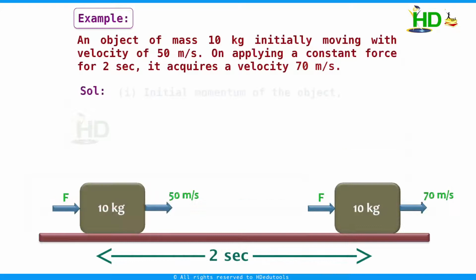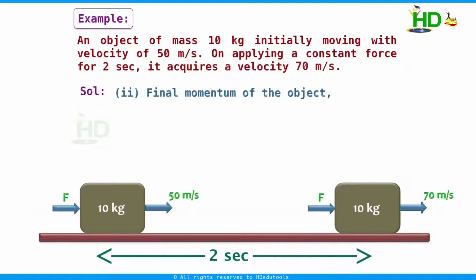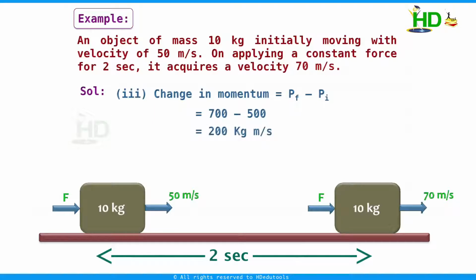Now in this case, what is the initial momentum? Momentum is nothing but mass into velocity. The initial velocity is 50 meter per second. Therefore, initial momentum is 10 into 50. This is equal to 500 kg meter per second. Now what is the final momentum? The final velocity is 70 meter per second. The final momentum is 10 into 70. This is equal to 700 kg meter per second. Now in this problem, the change in momentum, that is final momentum minus initial momentum, is 700 minus 500. This is equal to 200 kg meter per second.